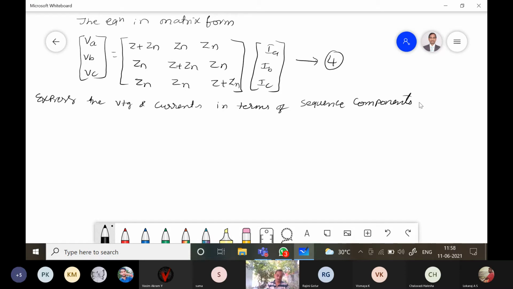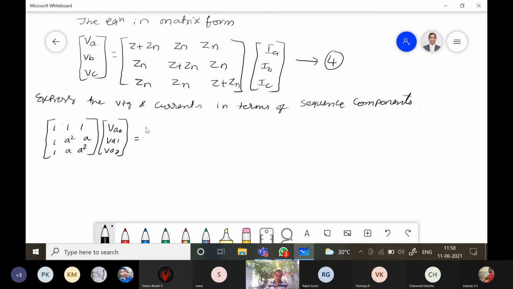So what are the sequence components of VA, VB, VC? You know that VA, VB, VC is equal to the A matrix into VA0, VA1 and VA2. So I will write VA, VB, VC in terms of the A matrix: 1, 1, 1; 1, A squared, A; 1, A, A squared; multiplied by VA0, VA1 and VA2.